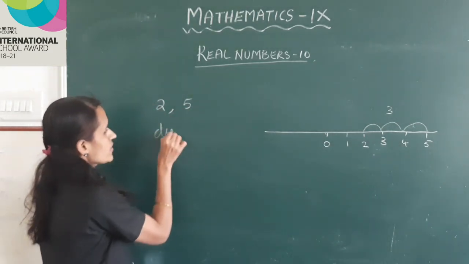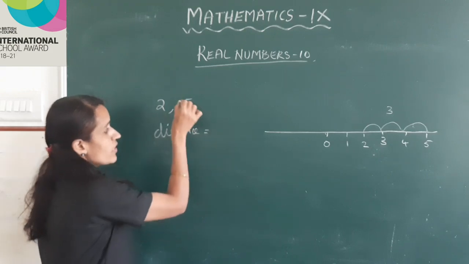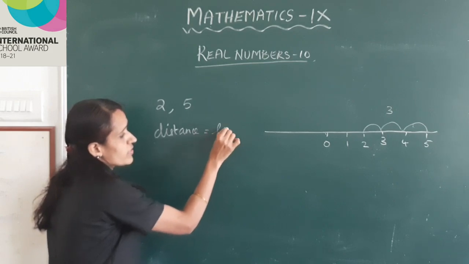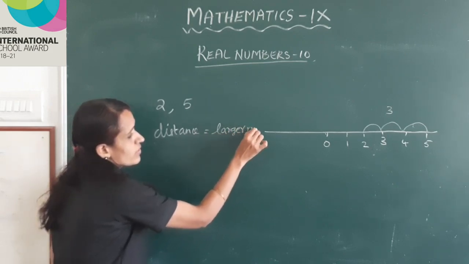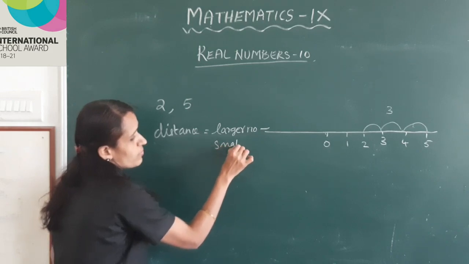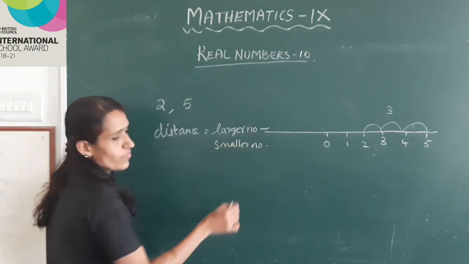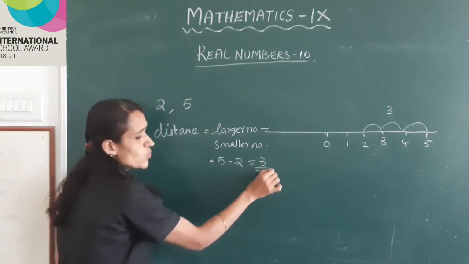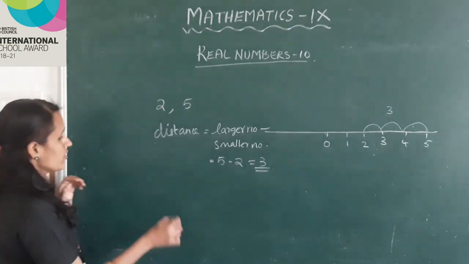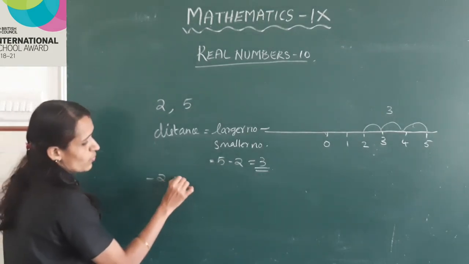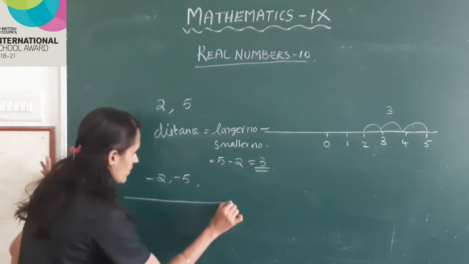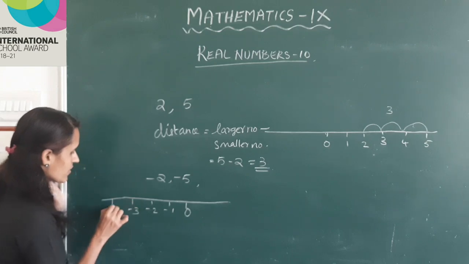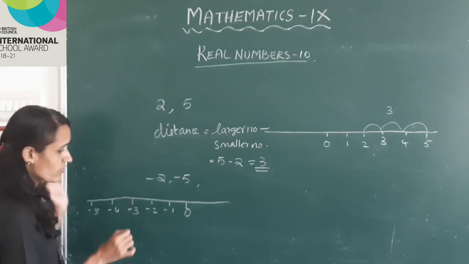Here, distance is equal to the larger number minus smaller number. Here, which one is larger? 5. 5 minus 2 is equal to 3. Another example, -2 and -5. Number line 0, -1, -2, -3, -4, -5.